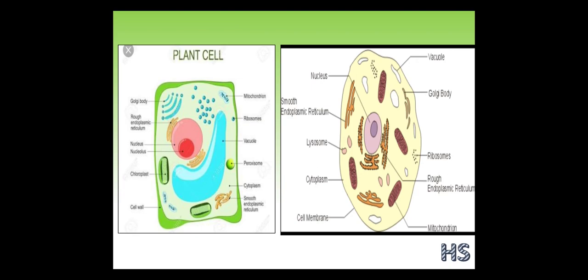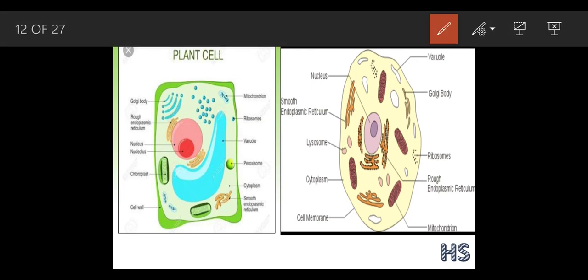This is a plant cell and this is an animal cell. We are going to distinguish between them, what is present inside a plant cell and what is not. So we can easily distinguish between these two. As of now you just have to look.